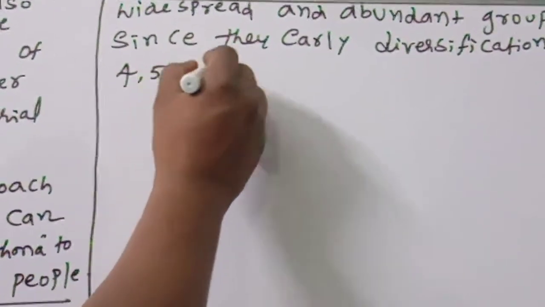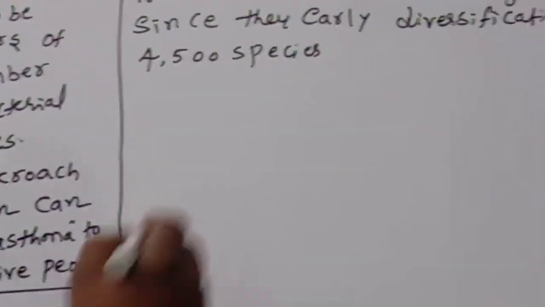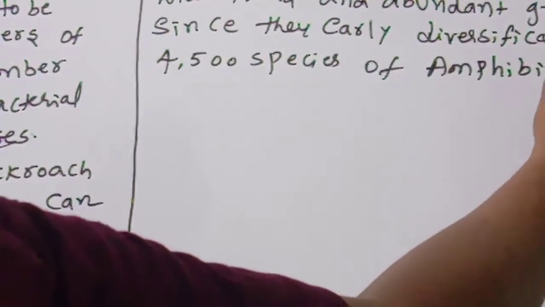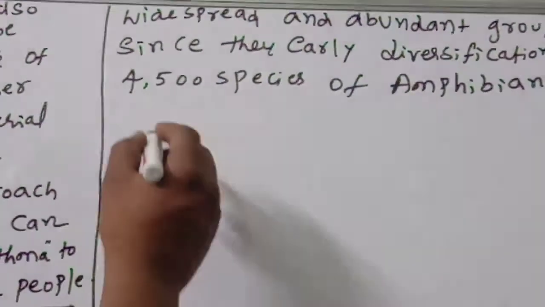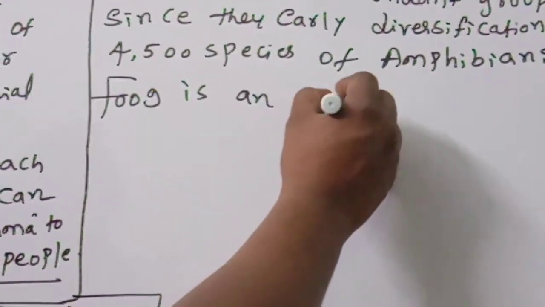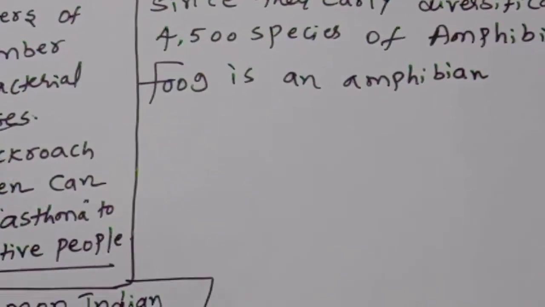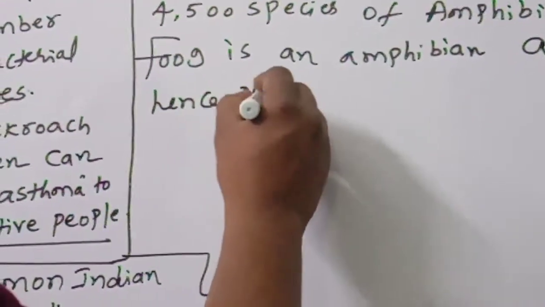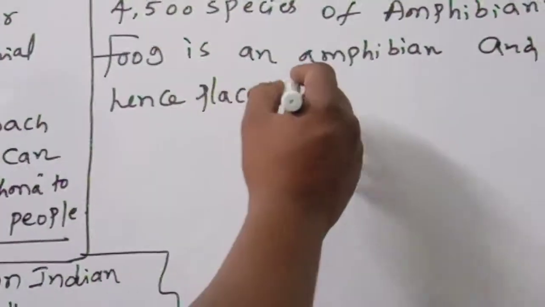There are about 4,500 species of amphibians. This is important. Frog is an amphibian, and hence placed in the class Amphibia.